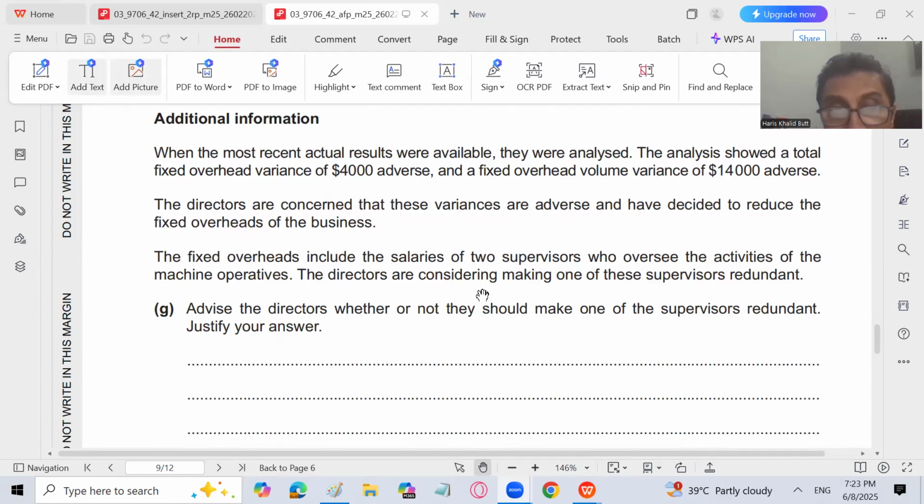And the other supervisor will also feel demotivated, thinking that he might be made redundant too, right? It is better that we go for an increase in the actual output, which is less than the budgeted output, rather than redundancy. So this is done. We are done with the February March 2025 variant.